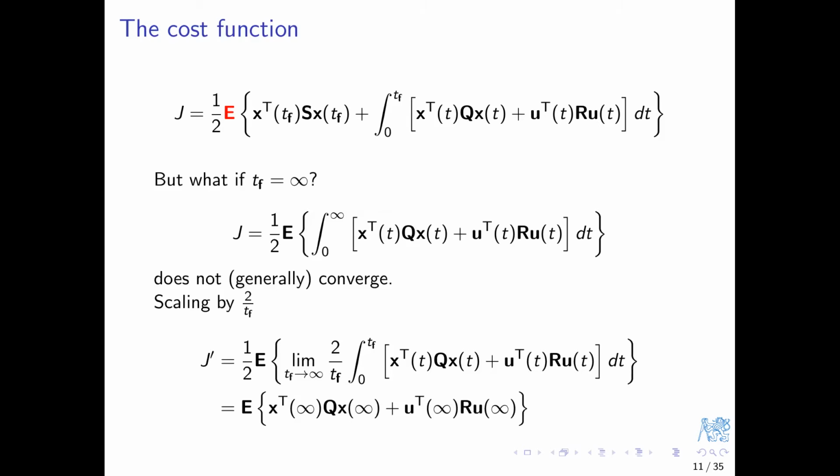On top of this, we can also multiply by 2 to get rid of the classical 1/2 coefficient, just for aesthetic reasons. The result is the mean value of the integrand. Disregarding the weighting matrices Q and R, this is what you may have already known as mean square value. The notation x at infinity and u at infinity is somehow abused here. It essentially means that the values are considered at steady state, once the transients fade out.